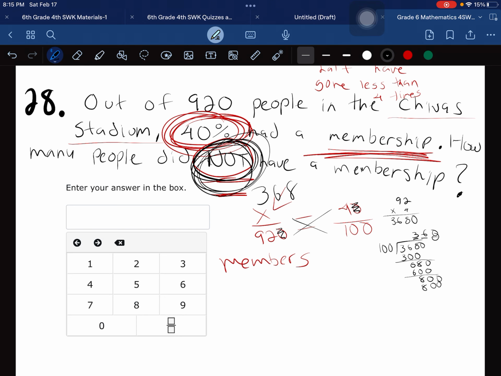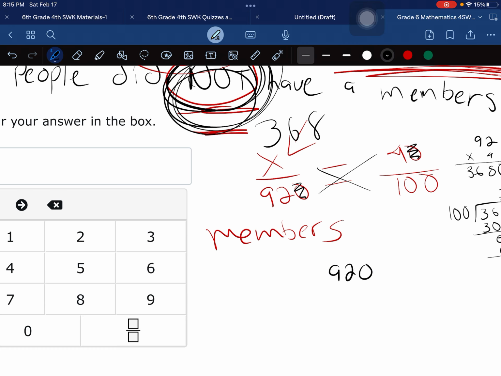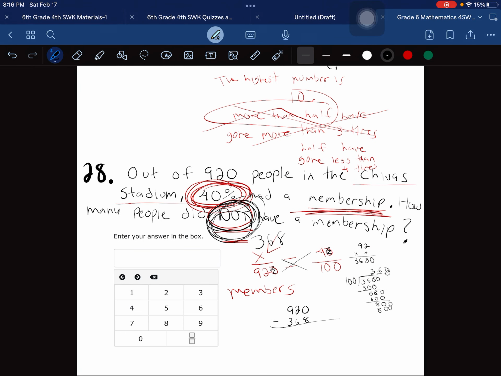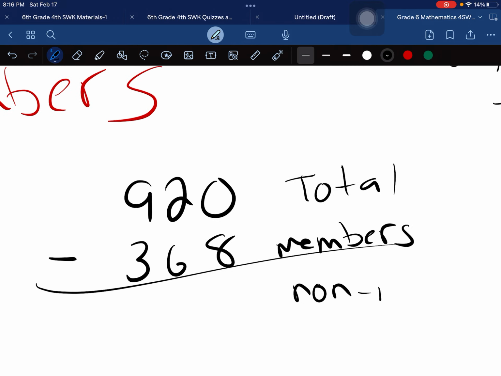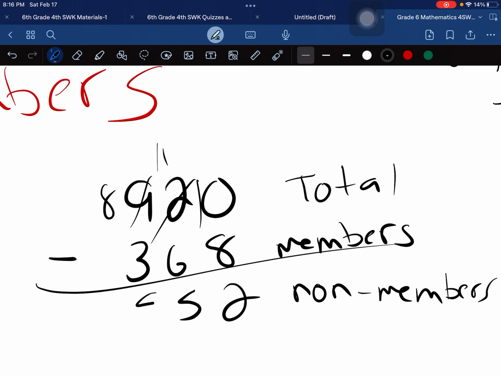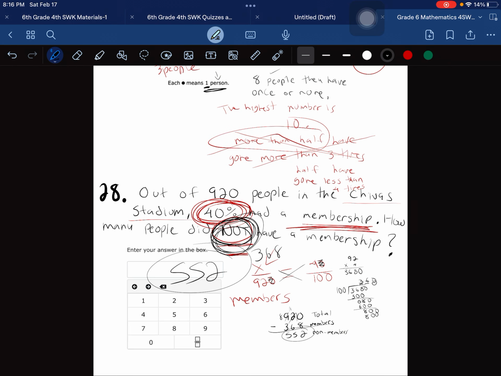But what do they want, chicos? The ones that don't have a membership. So, 920 minus 368 will give me my answer. Because the rest don't have a membership, but these do have a membership. And these are the total. So my answer are going to be all the non-members. So we borrow 2, that's a 1. We borrow, that's an 11. 5 and 20. So how many are not members? 552. Boom.